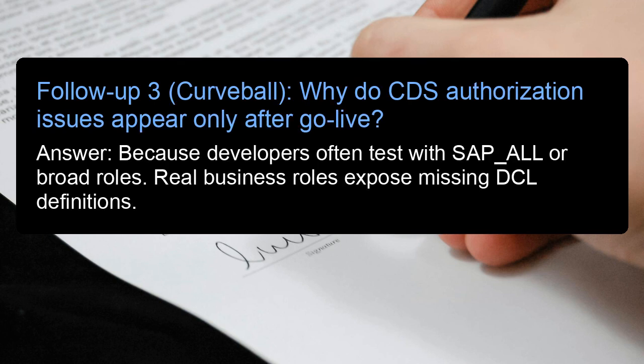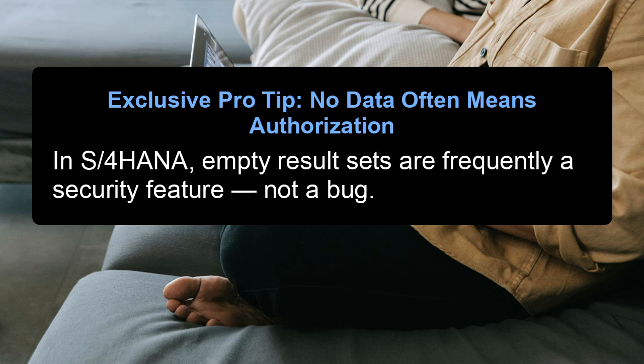Follow-up 3, curveball. Why do CDS authorization issues appear only after go-live? Answer: because developers often test with SAP_ALL or broad roles. Real business roles expose missing DCL definitions. Exclusive pro tip. No data often means authorization. In S/4HANA, empty result sets are frequently a security feature, not a bug.